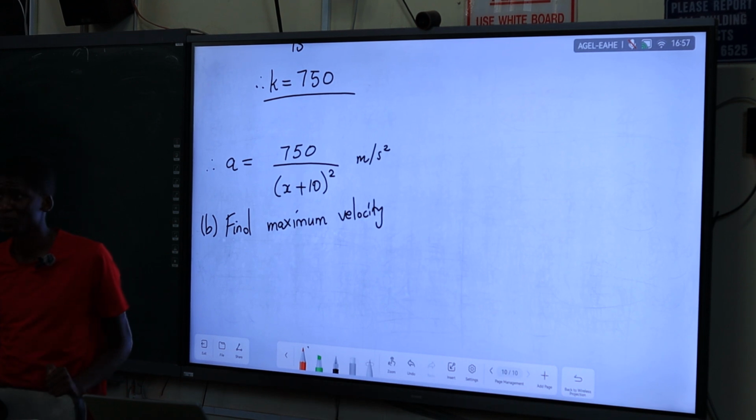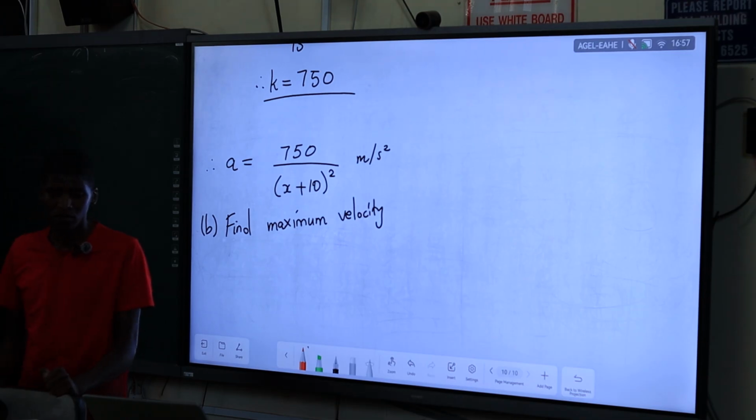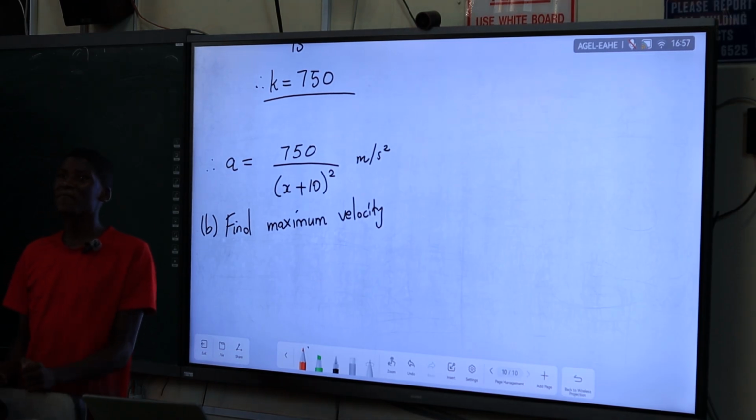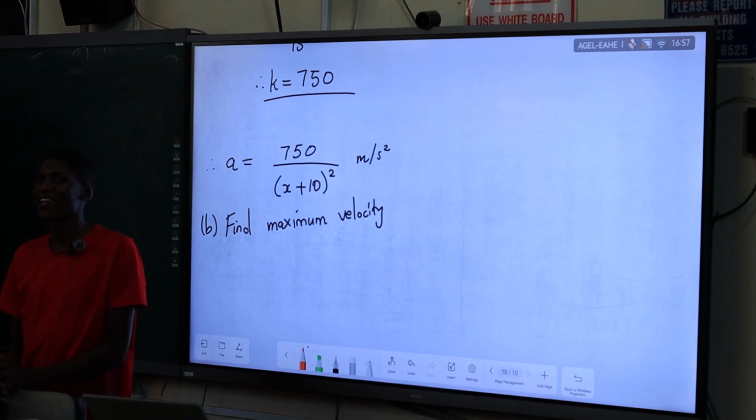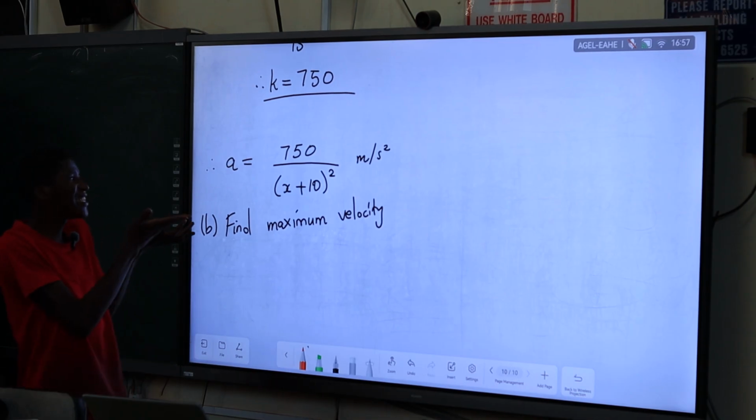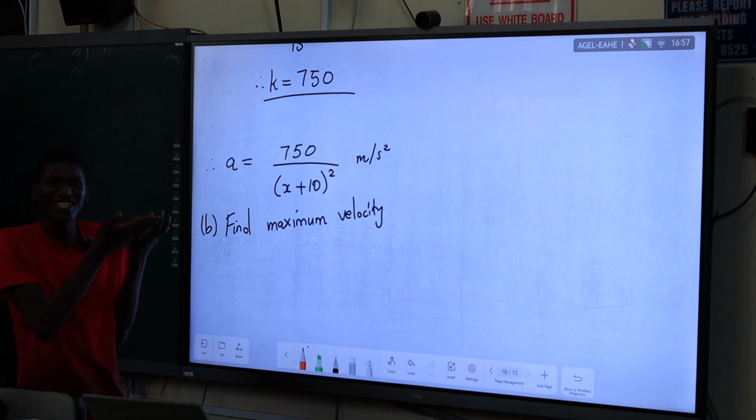When do we get it? A grade 12 learner, if you give them the term maximum velocity, they will know what to do. The first derivative is equal to 0. Maximum velocity, in terms of what we are given. What are we given here? Acceleration. How are maximum velocity and acceleration related?